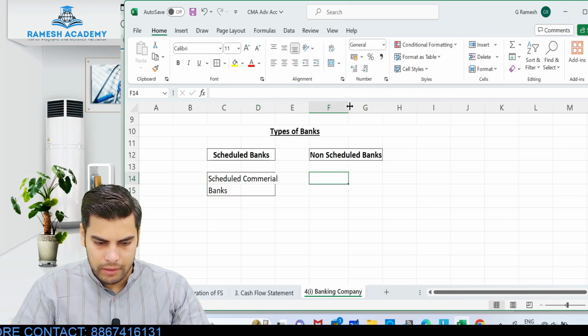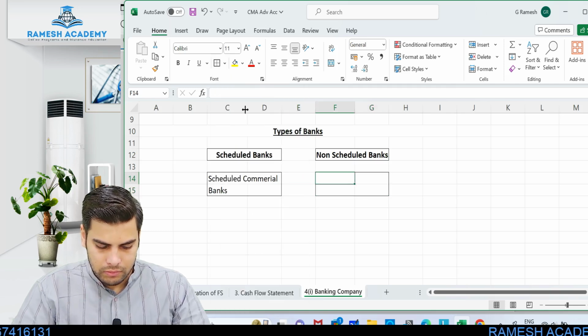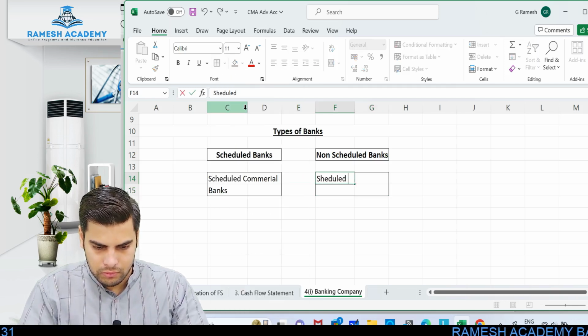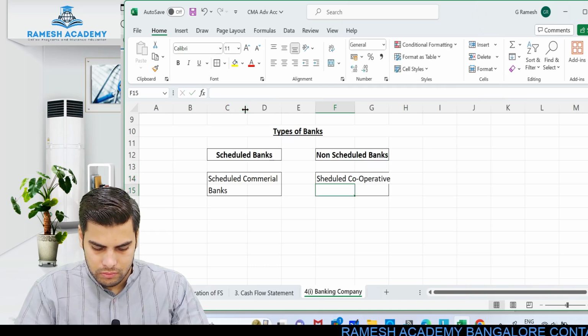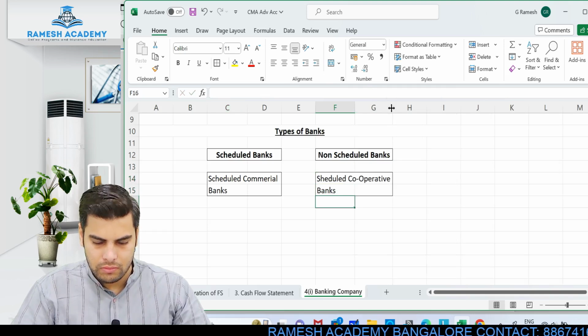Scheduled commercial bank, and then scheduled cooperative banks. Clear?